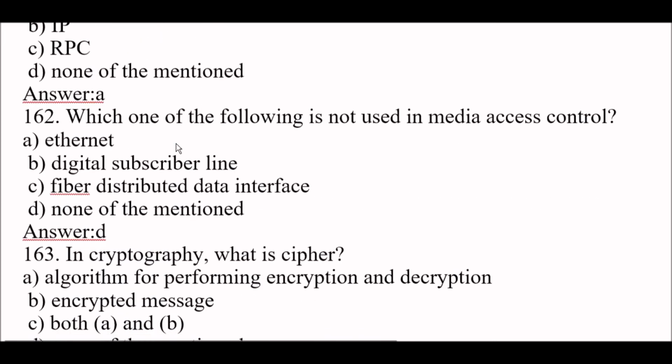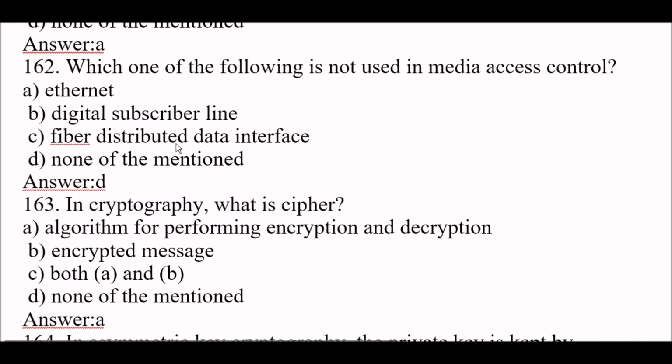Next question. Which one of the following is not used in media access control? The right answer is option D, none of the mentioned, because Ethernet is used in media access control, means MAC, and digital subscriber line is also used in media access control, and fiber distributed data interface is used in media access control.